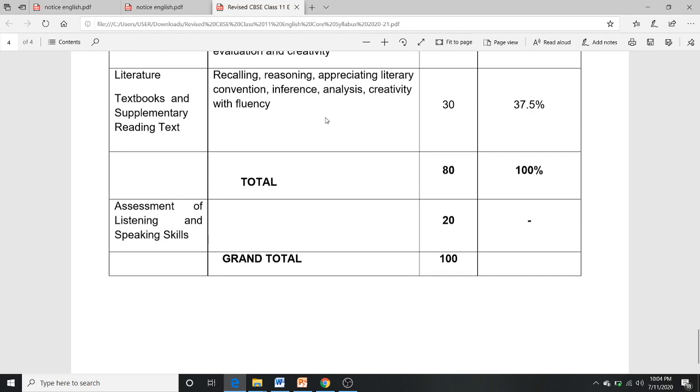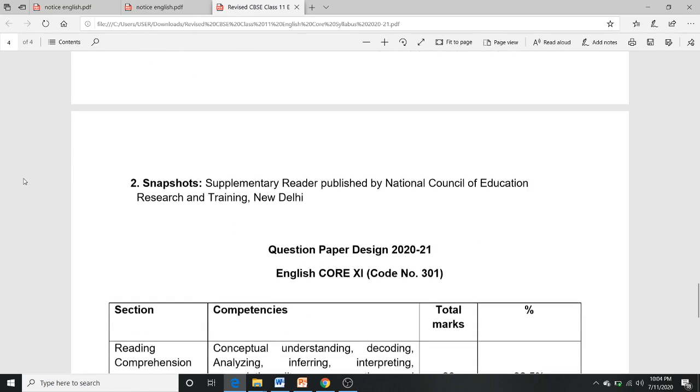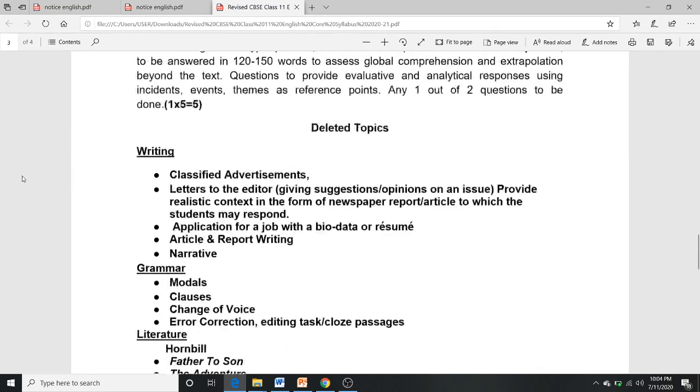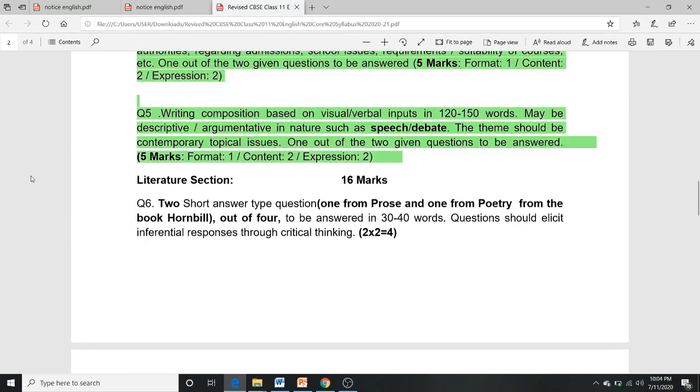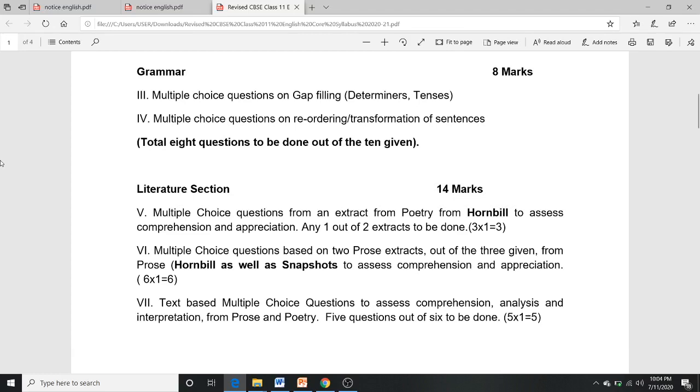They contain 20 marks, but how it is done will be as per the school's choice, so you can predict that right now. You can prepare easily, because some topics have been reduced from the CBSE syllabus. So you can prepare very well, relax, and prepare yourself for this examination. Okay, thank you.